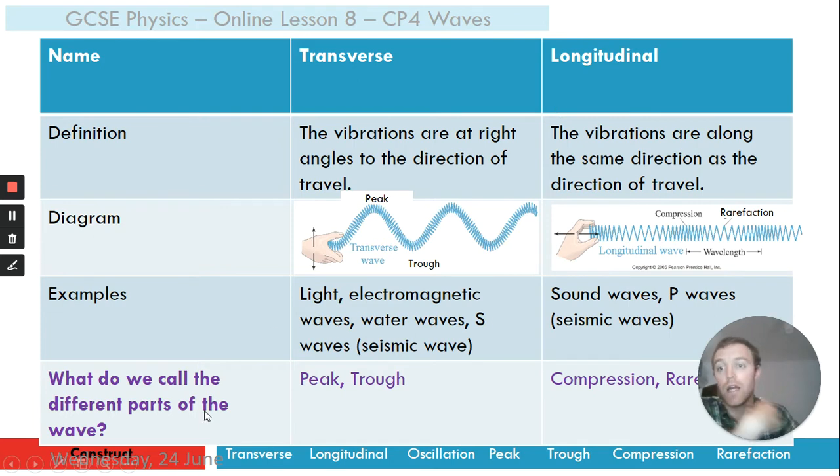Longitudinal waves. Oh, and what do we call the different parts of the wave? We call it a peak and a trough. This is a peak and this is a trough. Peak is the top, trough is the bottom.